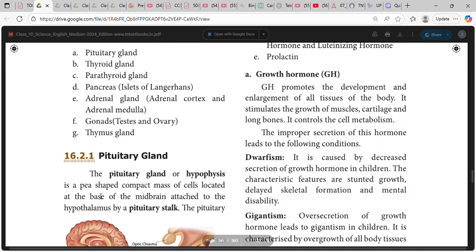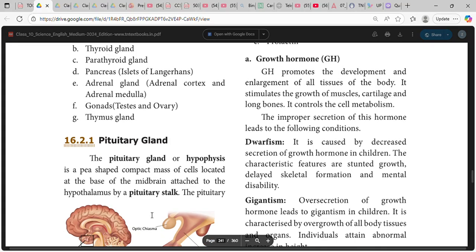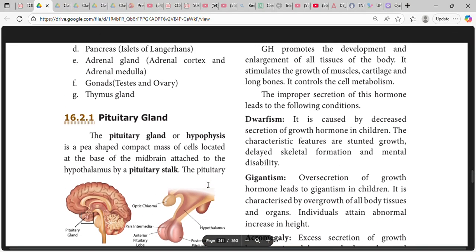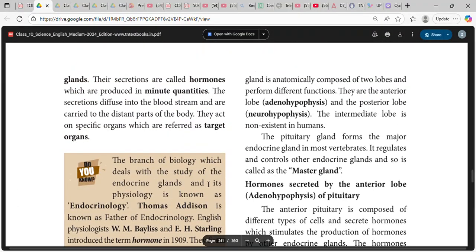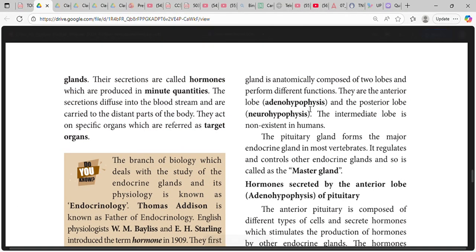Pituitary gland or hypophysis is a pea-shaped compact mass of cells located at the base of the midbrain, attached to the hypothalamus by a pituitary stalk. The pituitary gland is anatomically composed of two lobes and performs different functions. They are the anterior lobe, adenohypophysis, and the posterior lobe, neurohypophysis. The intermediate lobe is non-existent in humans.